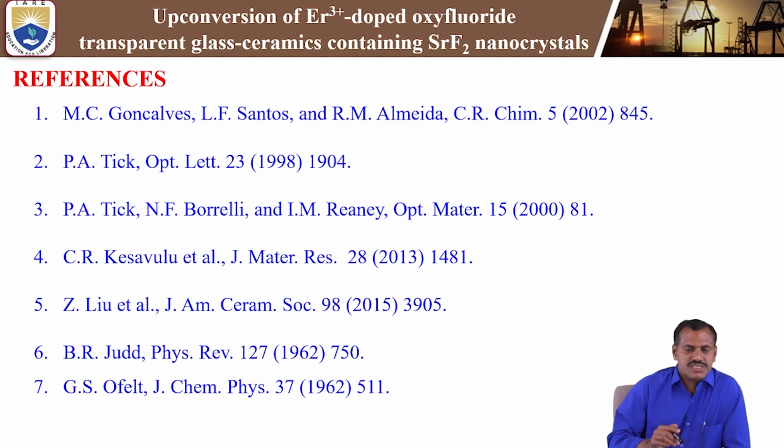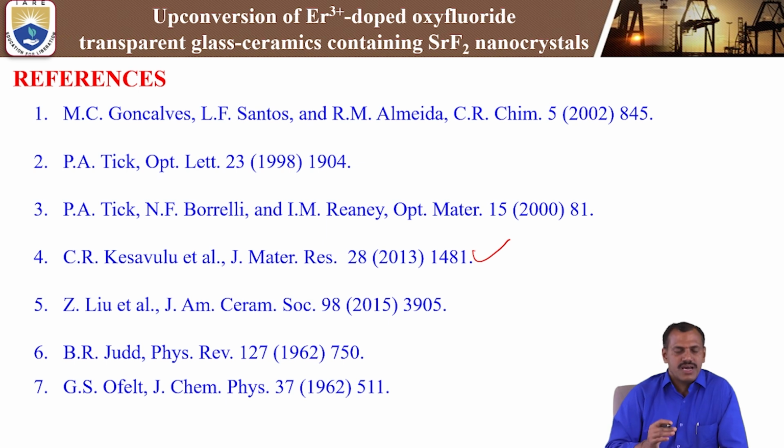So these are the references used in the present work. These are the introduction we have covered. This same work was published in the Journal of Materials Research in the year 2013. In this paper, we have studied the upconversion of erbium 3+ doped oxyfluoride transparent glass ceramics. Mainly, this is useful for erbium amplifier applications and telecommunication purposes. Also, 1.1 electron volt is well matched with the erbium 3+ absorption spectra. That is why this material is also useful for solar cell applications.